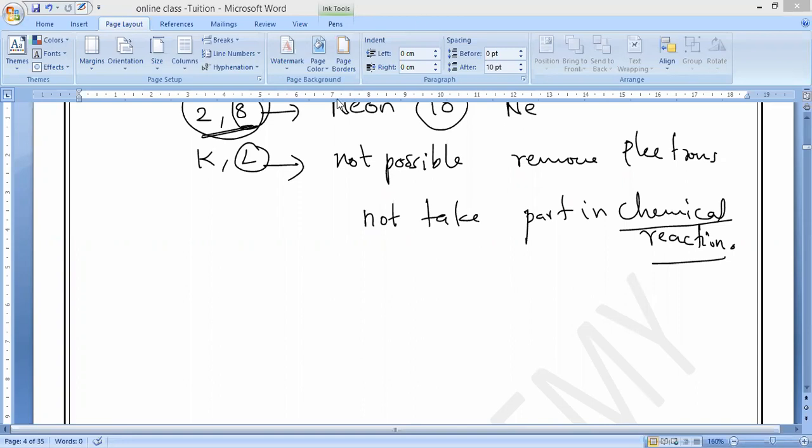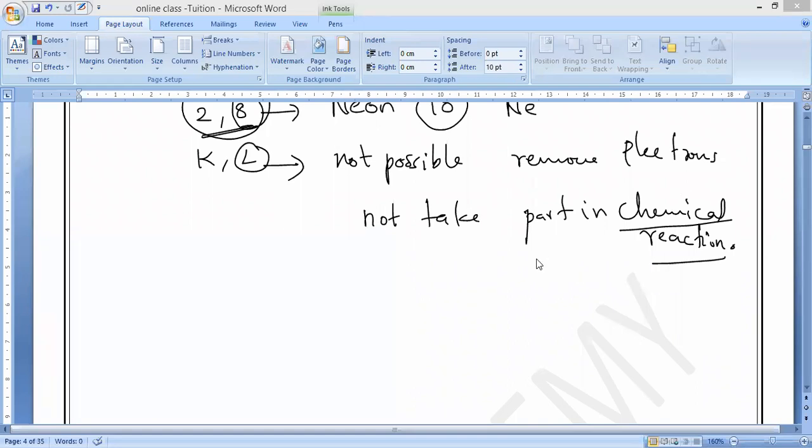They will try to acquire the electronic configuration of noble gases. They will try to get the inert gas electronic configuration, and they will become what, guys? They will become stable in nature. That is the reason. So how fast or how slowly they will react, that is what we can say.